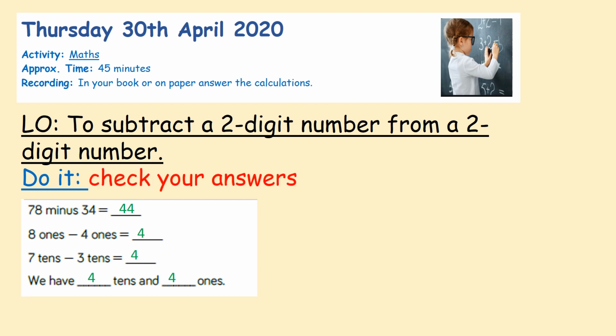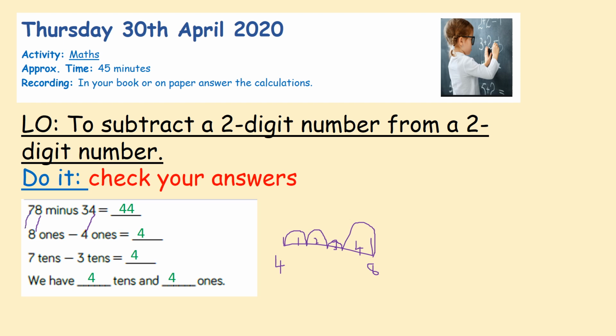Okay, so let's have a little look at our answers here. So 78 minus 34, we've got to look at our ones again. So there's 8 ones and 4 ones. So we find the difference between our 4 and our 8. 4 up to 8. Put your fingers at 1, 2, 3, 4 in your head. 5, 6, 7, 8. How many fingers have you got up? You've got 4 fingers up, so there is a jump of 4. It's all the 4s here, isn't it?